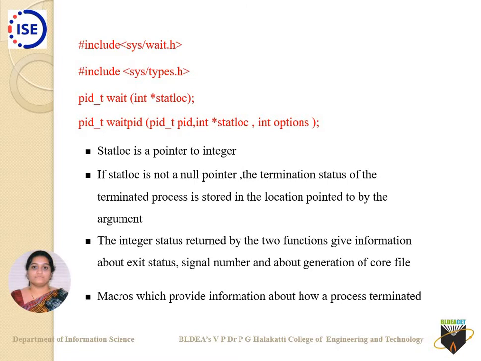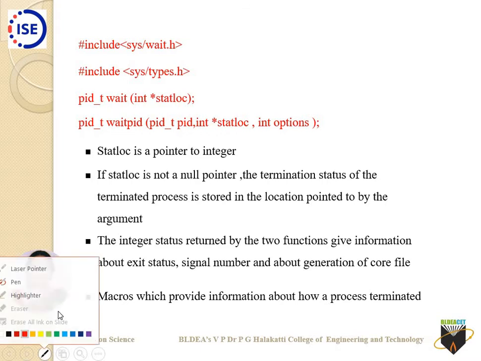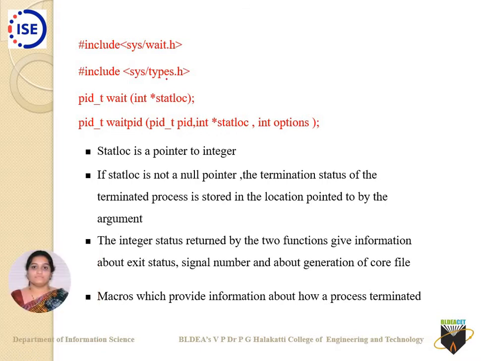For the wait API, as I said, it takes only one argument. It has two header files to be included: one is wait.h, and the second one is sys/types.h. It takes only one argument, called stat_loc, which records the child process's return status. Wait, as I said, waits for any child process. It is not waiting for a particular child process, it is waiting for any child process.